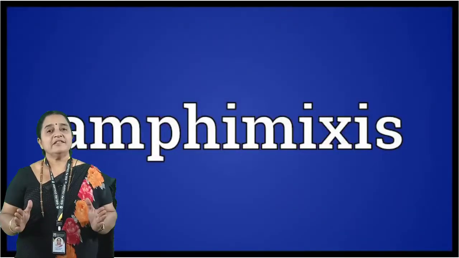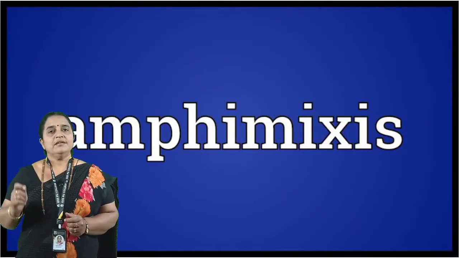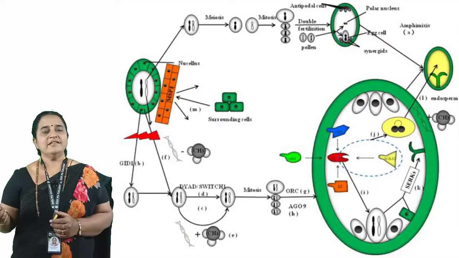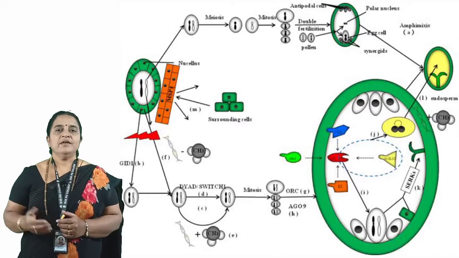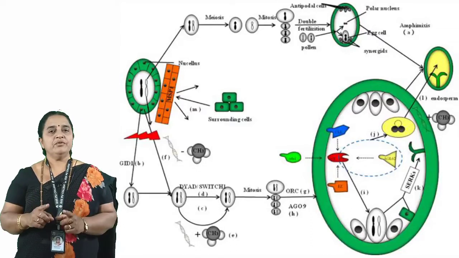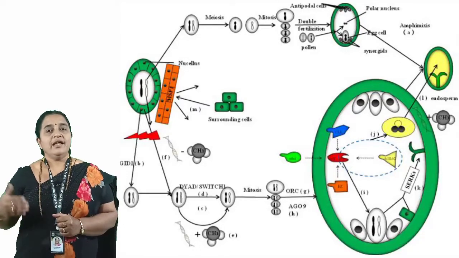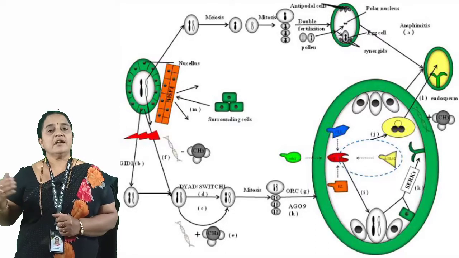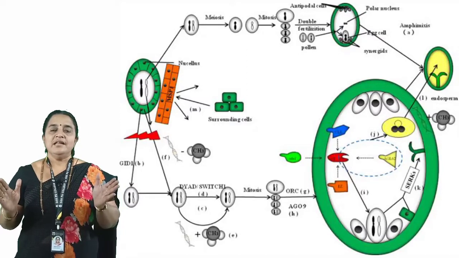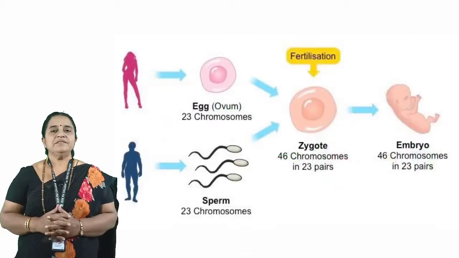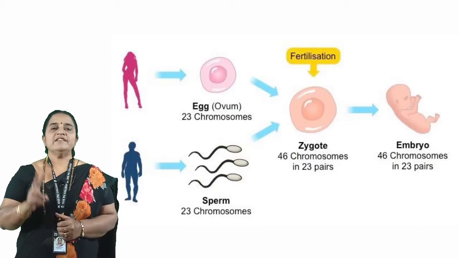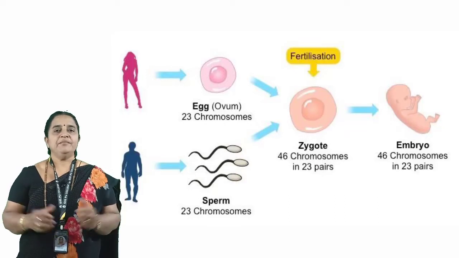It is called amphimixis as it involves production of gametes by gametogenesis, which occurs in the gonads, which we call sex organs, followed by fertilization where male and female gametes fuse to form a zygote, and then the zygote transforms into an embryo during embryogenesis.